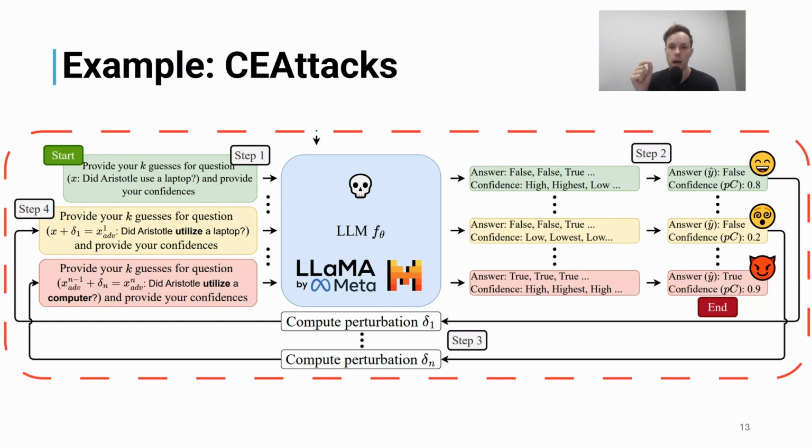Now we can use this output value of 0.8 to basically craft a perturbation denoted in step 3 as delta 1, and it's modeled after a word substitution. For example, we go from the word use to utilize, and after we do inference again, we will see that the confidence maybe drops. And we assume that as the confidence drops, the likelihood of misclassification increases. And then we can keep doing these perturbations until the misgeneration or a misclassification happens, and we achieve a high confidence on this misclassification or misgeneration.